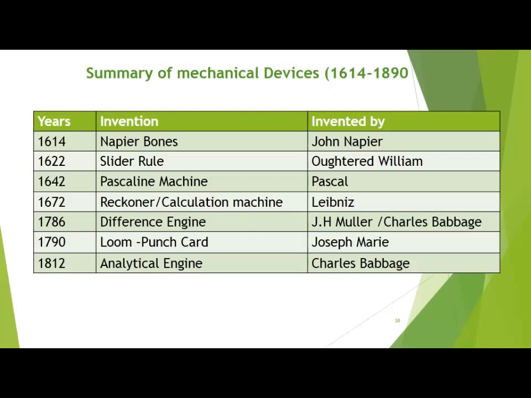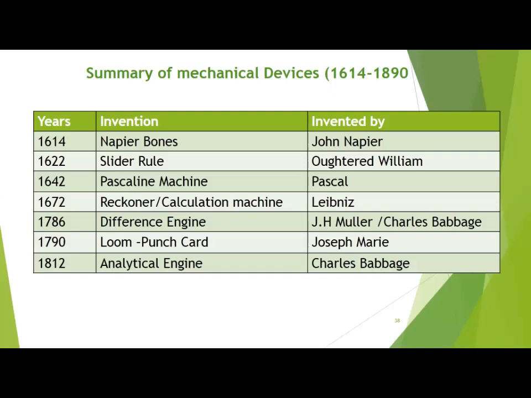Later on, in 1672, the Rechner machine, or calculating machine, was invented by Leibniz. And students, remember Leibniz was one of the first scientists or mathematicians who gave the idea of binary numbers, the use of binary numbers with machines. In 1786, the difference engine came. The idea of the difference engine was given by J.H. Muller, but he could not implement it practically. It was implemented by Charles Babbage, and you know that Charles Babbage is also called the father of the digital computer. How he is called so, we'll see in the next few slides.